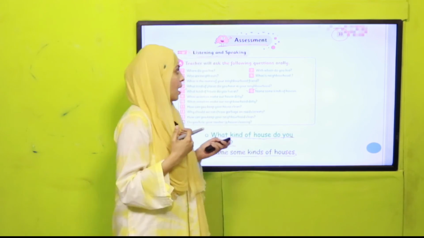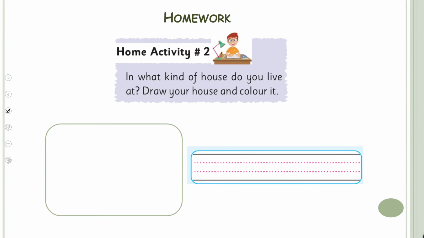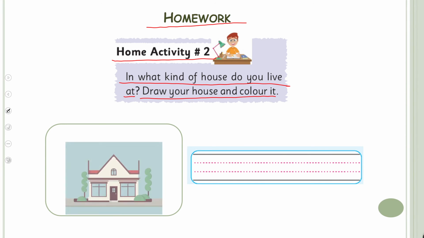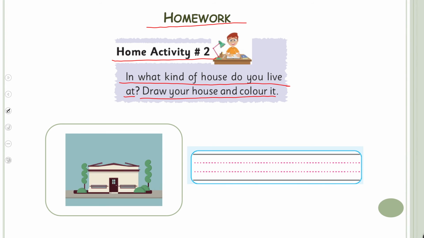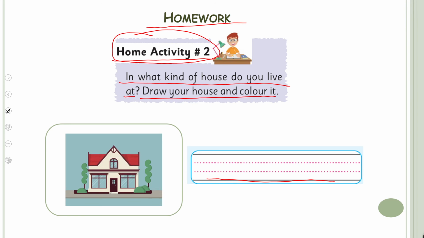Very nice and easy. So, my dear students, now let's quickly move towards the homework. The homework activity is given on page number 31. In what kind of house do you live? Draw your house and color it. You will draw your house over here, and you will also write what kind of house it is, and you will have to color it also. Okay, this is your first homework activity. Homework activity number 2 you will do in your notebook.